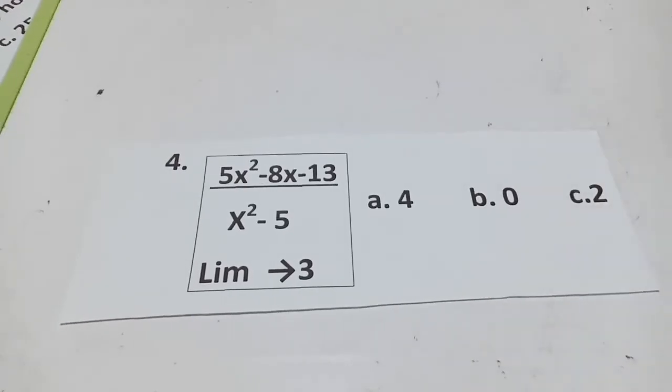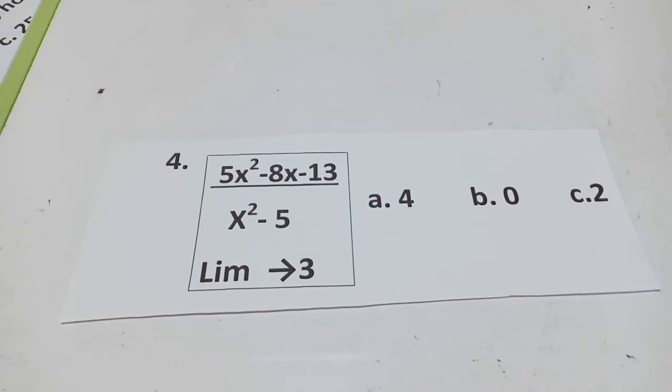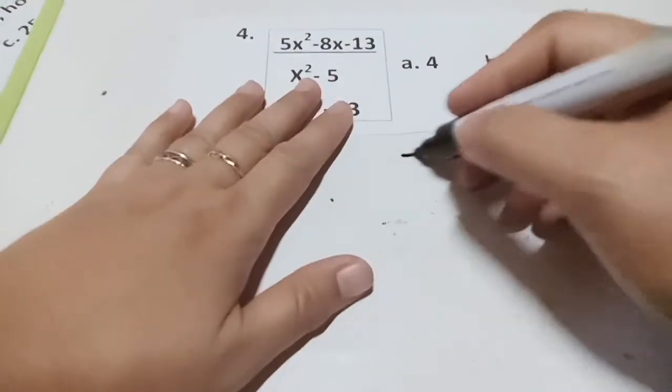Okay, let's proceed to number 4, 5x squared minus 8x minus 13. So how do we solve for this one? So when we speak about limits, the denominator should not be equal to the value of 0. So let's try to substitute it first before we proceed to factoring or different kinds of methods. If that will not be 0, that will be the final answer.